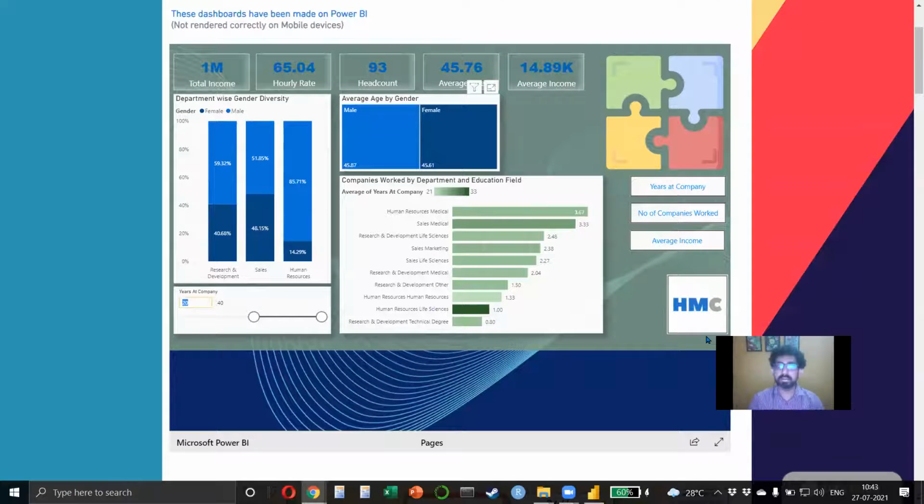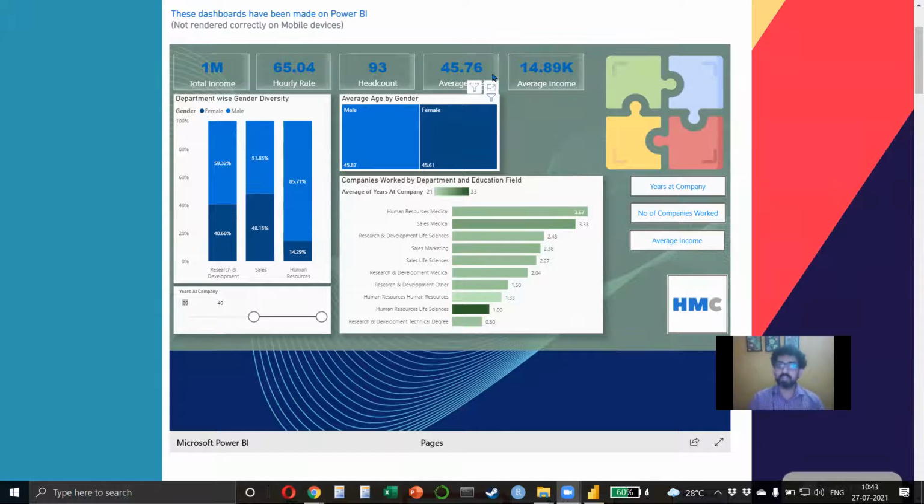Sir, do we need to prepare 10 dashboards per individual or as a whole team? If you're working as a team, then you'll also be creating 10 dashboards, but there is no limit that you have to make 10. I said at least 10. If you want, you can make more than that. If you're working as a group of 4 people, then of course I would not expect you to make 10, but it would be nice for you to make more than that.